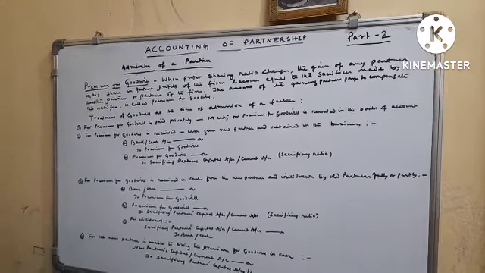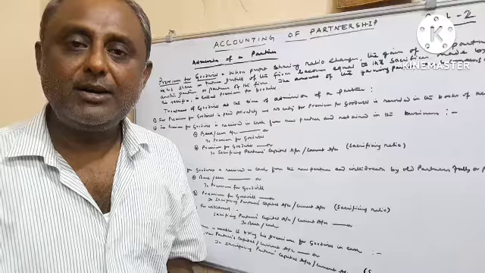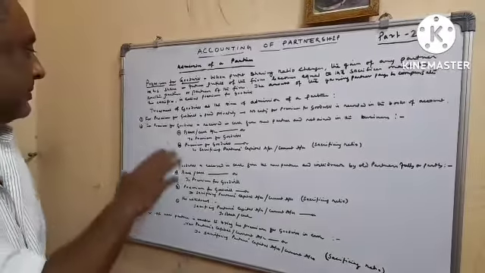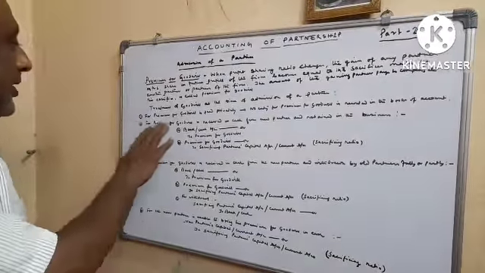Now, the treatment regarding premium for goodwill. Before that, when goodwill exists in the books of the firm, as we discussed in the previous chapter, goodwill should be written off. Among which partners? Among old partners in old ratio. Now, premium for goodwill: number one, if it is paid privately, then no entry for premium for goodwill is recorded in the books of account.